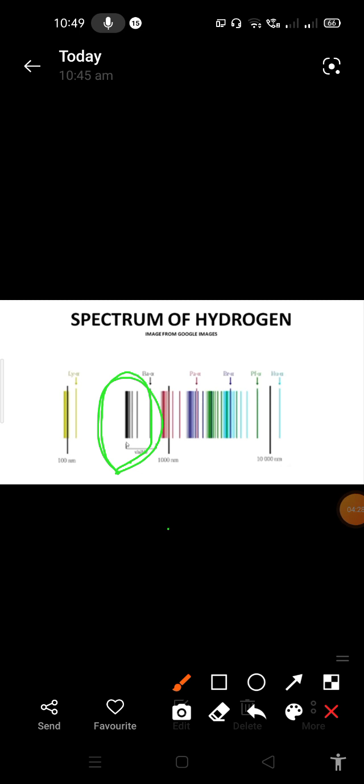That is why Bohr's atomic model failed, and the next atomic model came into the picture by Sommerfeld. He is a scientist who gave a modification of Bohr's atomic model. That theory is called Sommerfeld's modification of Bohr's theory. We are going to discuss Sommerfeld's modification of Bohr's theory in the next slide.